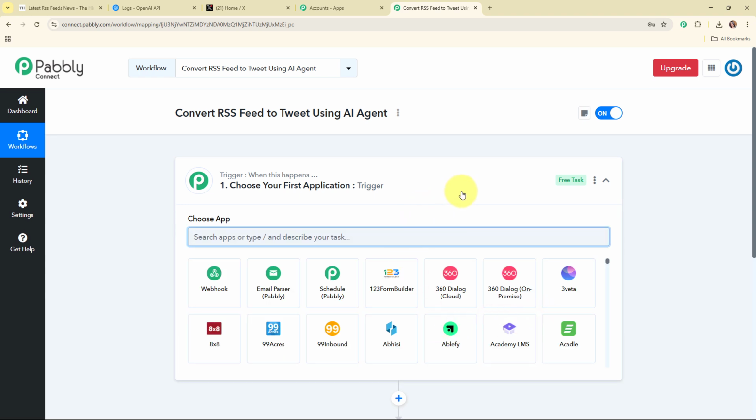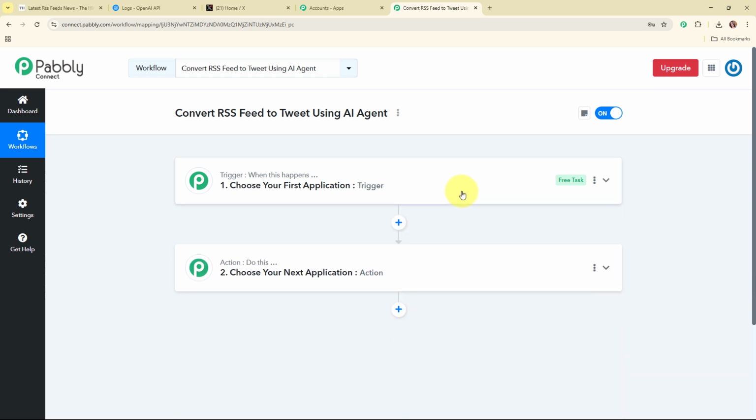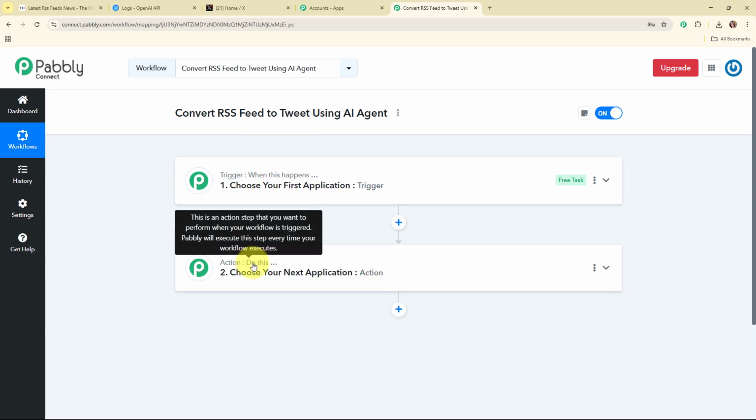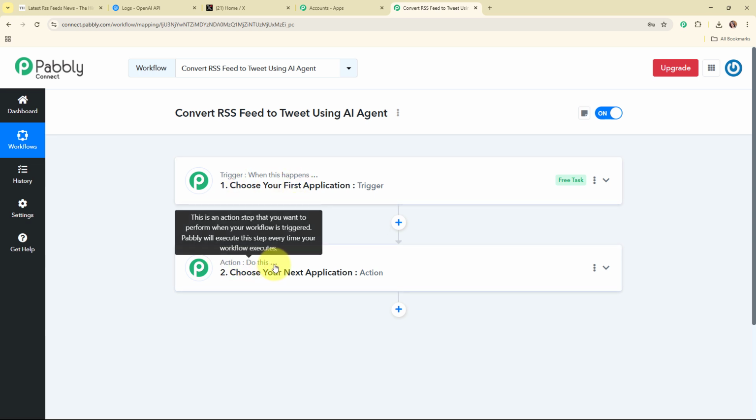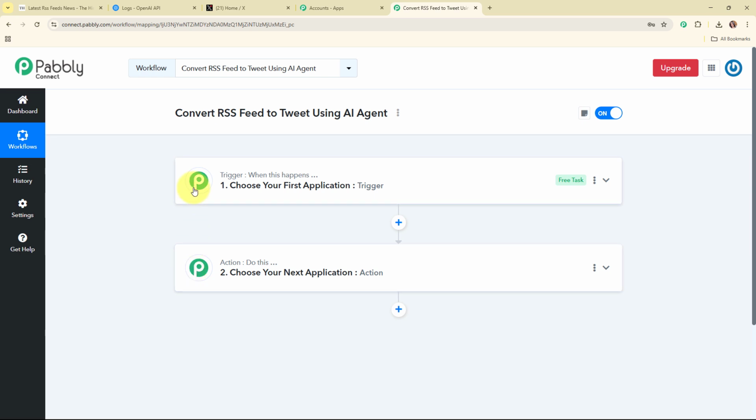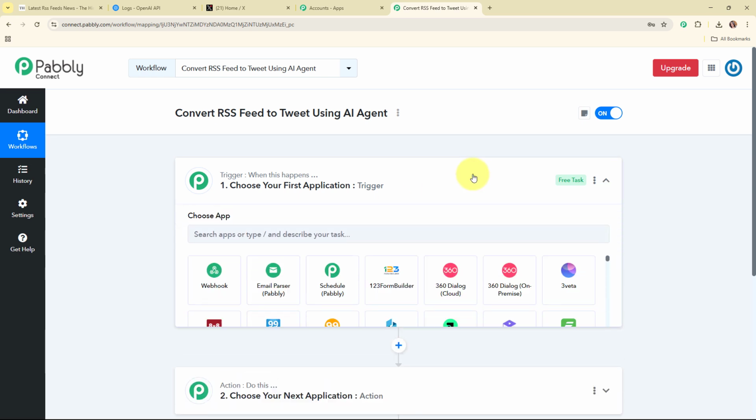Now here in this workflow window, you can see we have successfully created a workflow, and here on my screen you can see the two most important principles of an automation process, that are trigger and action. Where trigger says when this happens and action says do this, that means action is a response to that trigger. Your automation can have a single trigger but multiple action steps. Now let's begin with our automation by simply setting up a trigger.